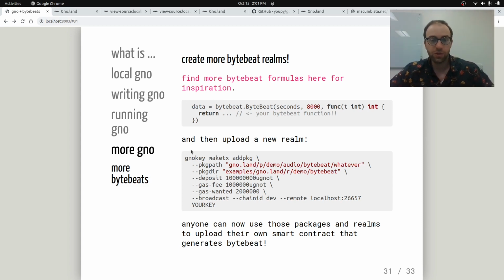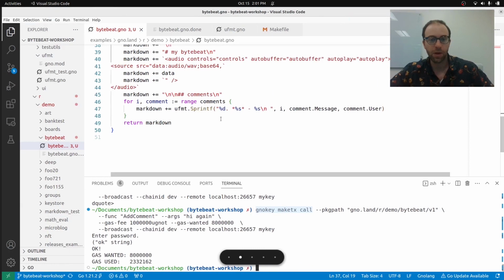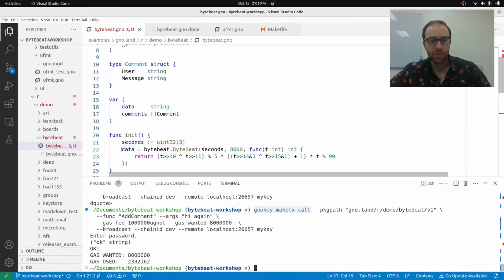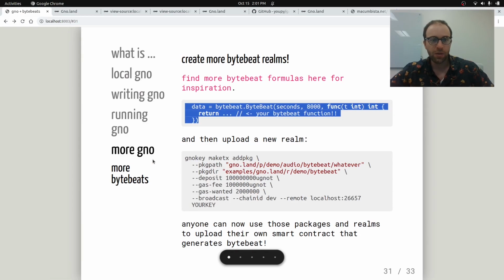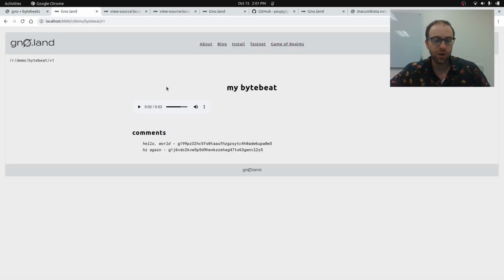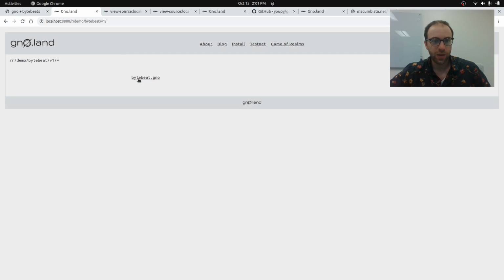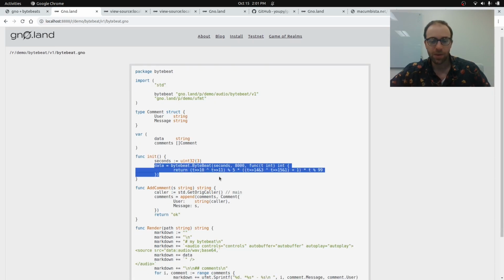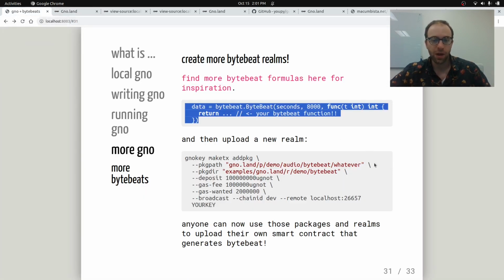So all you will do is change the data equals ByteBeat in that realm. So if we go up here, we have this data ByteBeat, and each realm has sources associated with it. If you generate ByteBeat, they don't necessarily see the ByteBeat that you're hearing, but if you click source and go here, you can see, oh, there's the ByteBeat that I used to generate that. And if you create your own V1, V2, V3, or whatever, anyone can look at the source and then use that source to generate their own realm that's doing something similar, or forking it or changing it. It's all open source. It's all transparent.